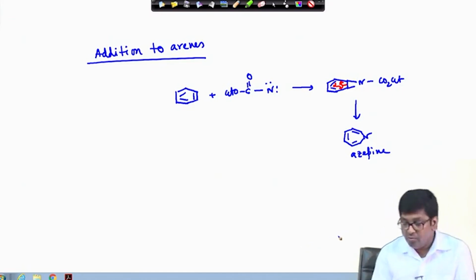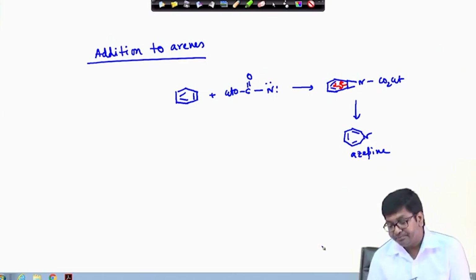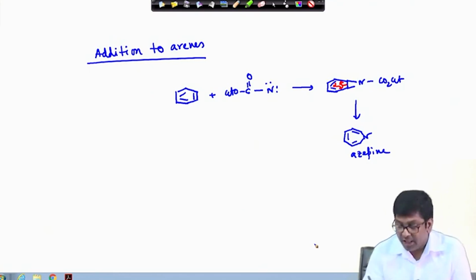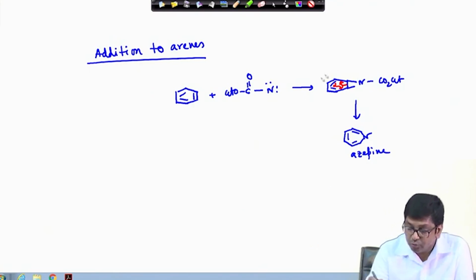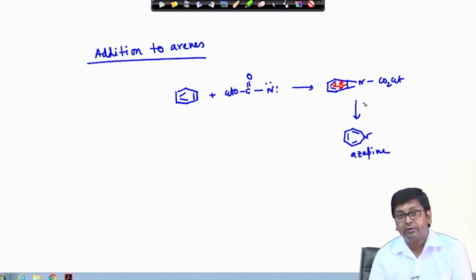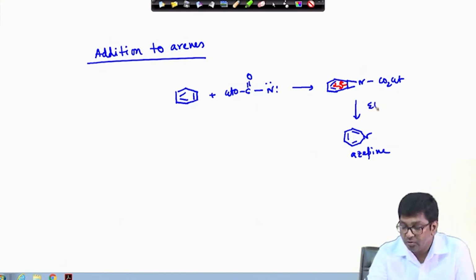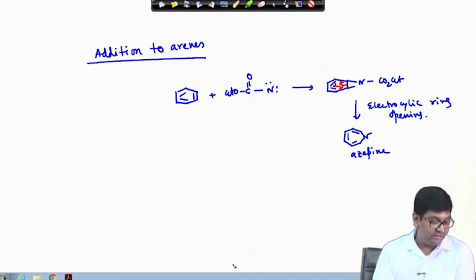Okay. So, now once this is having, then what will happen? Then this compound is actually coming through this first 1,2 cycloaddition followed by this electrocyclic ring opening. So, electrocyclic ring opening, okay, that leads to this azepine ring.